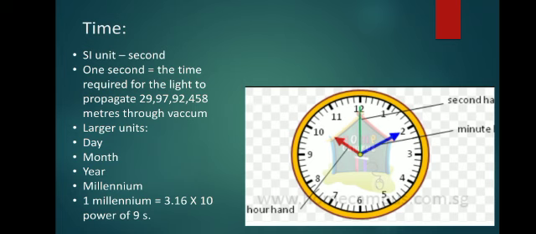So 1 second is the time required for light to propagate 2,99,792,458 meters through vacuum. That is what we call 1 second. And the larger units we use for time are day, month, year, millennium. 1 millennium is 3.16 into 10 power 9 seconds.